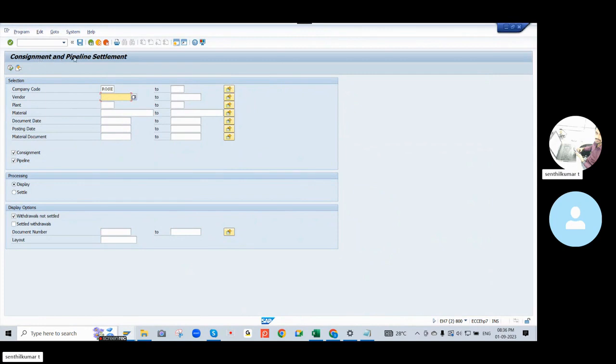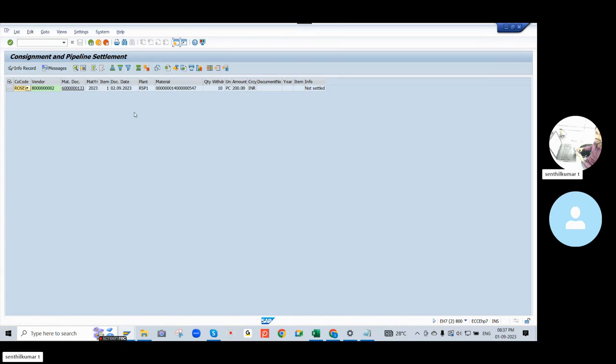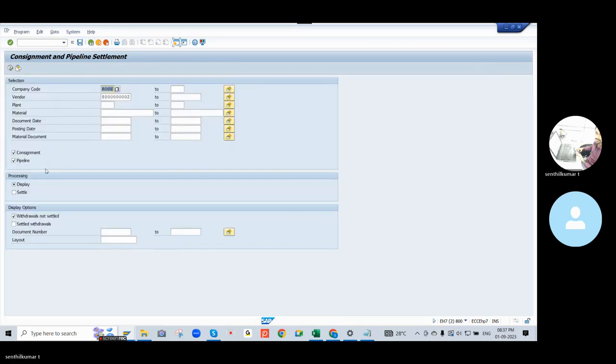Okay, you can see the consignment, pipeline settlement. This transaction only we can use for consignment and pipelines. So I can enter. You can see the details: company code, vendor, what is the material, GRN number, what is the ER item, what is the planned item number, how many quantities withdrawn, what is the payment. Here there is info not settled, and no tax and so on maintained. So if we click on this, they will do the settlement.